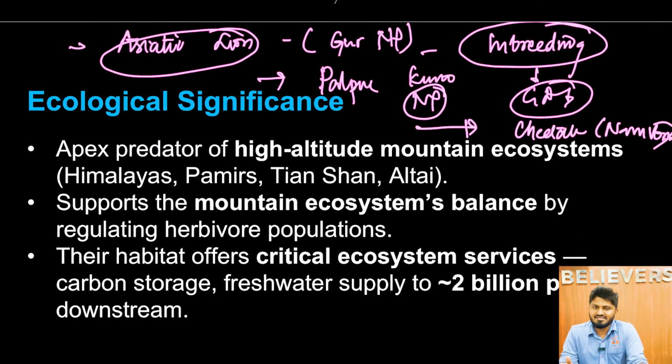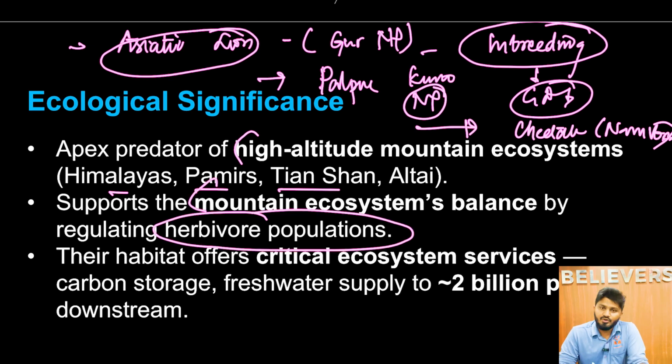Next, what is the ecological significance then? It is the apex predator of the high altitude mountain ecosystem, that is the Himalayas, Pamirs, Tian Shan and Altai regions. It supports the mountain ecosystem's balance by regulating herbivore populations.